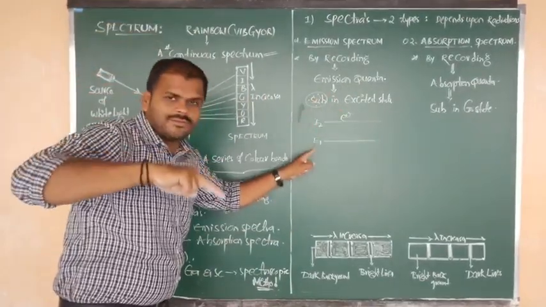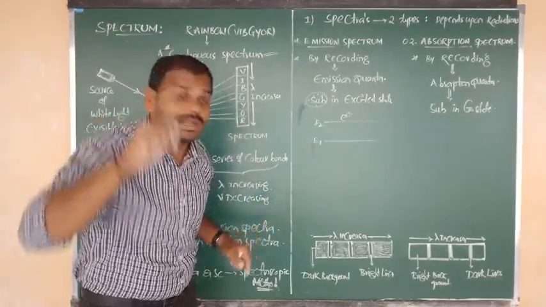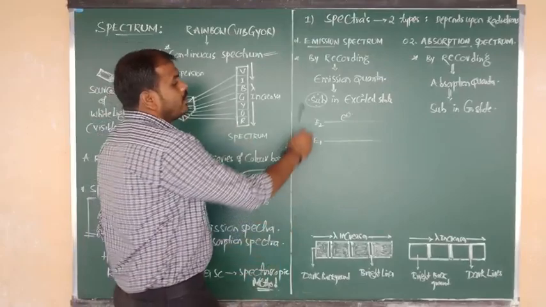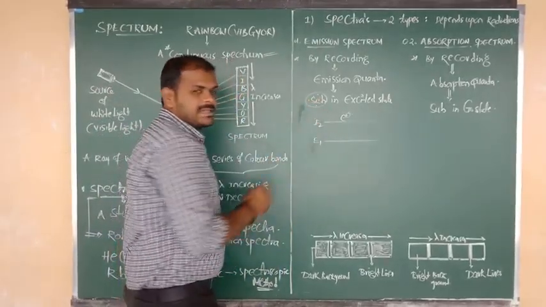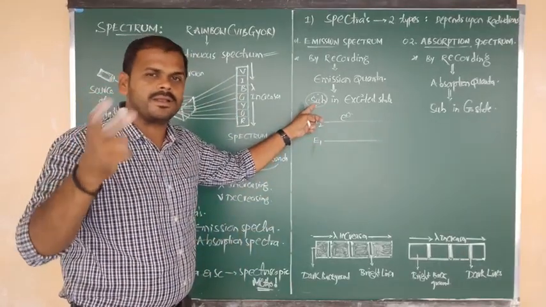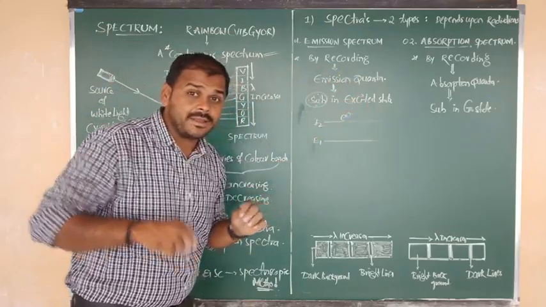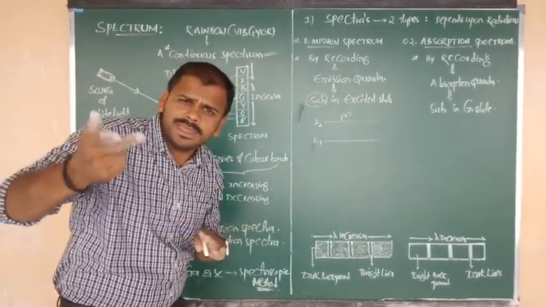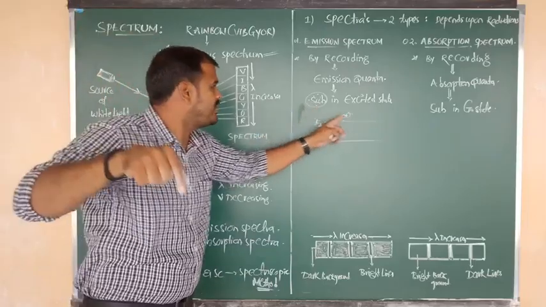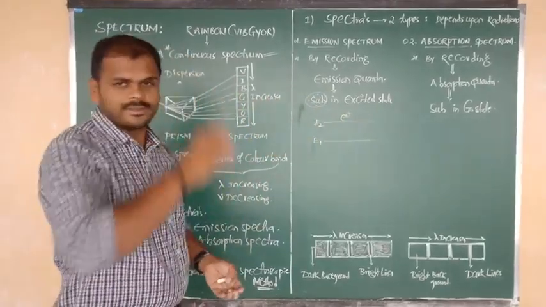If an electron is in E1, that means ground state; if an electron is in E2 or E3, that we have to say is the excited state. Every substance may contain a number of electrons around the nucleus, but here the substance was in the excited state. That means all the electrons in that substance have more energy. Like that we have to write: electron contains more energy.